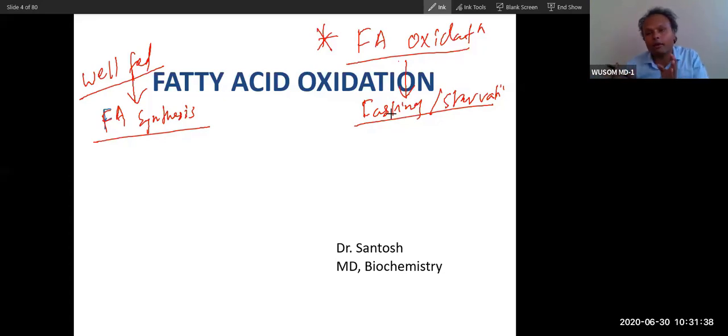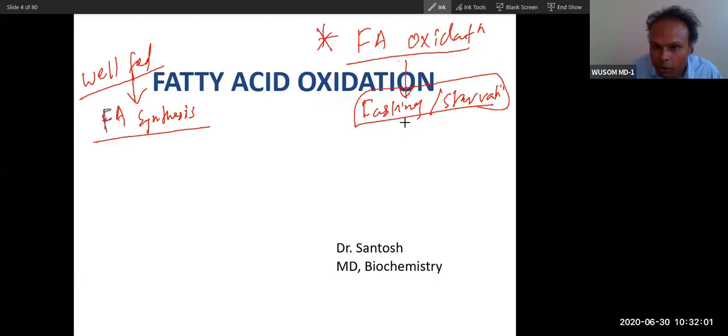And you have to create a condition of fasting during sleep at night. So eat dinner as early as possible, then in the morning have breakfast. That way you can create a gap of 10 to 12 hours, not eat late at night. So these are health tips based on metabolism.